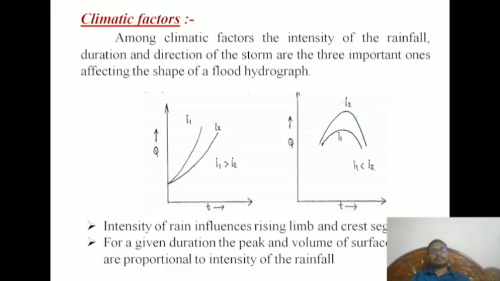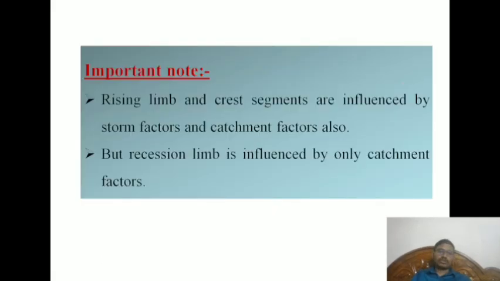Now climatic parameters, as I told, physiographical factors and climatic factors. Climatic factors are also among the things, like intensity of rainfall, duration and direction of the storm, three important factors affecting the shape of the flood hydrographs. Now important one: rising limb and crest segments are influenced by storm factors and catchment factors also, but the recession limb is influenced only by the catchment factors.